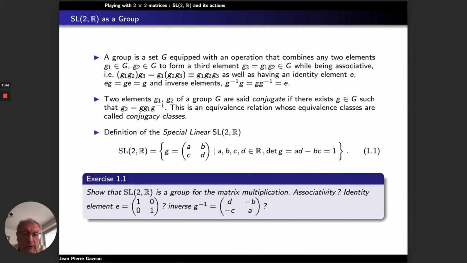So now we go to the definition of SL2R. SL for special linear. SL2R is a set of 2 by 2 matrices with real coefficients and with determinant AD minus BC equal to 1.